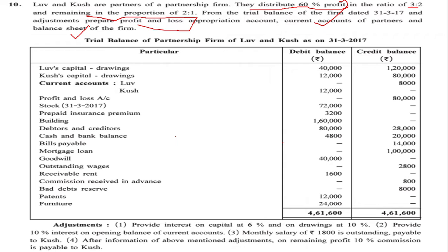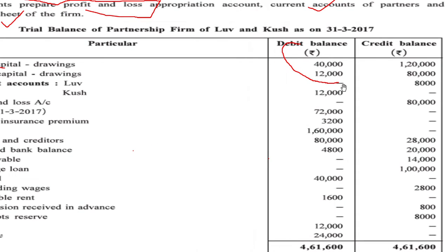Now let us take note of the adjustments. Interest on capital 6%, on the capital account balance. Over here it is written as Love's capital and drawings. Everyone knows that the debit balance is drawings and the credit balance is capital.